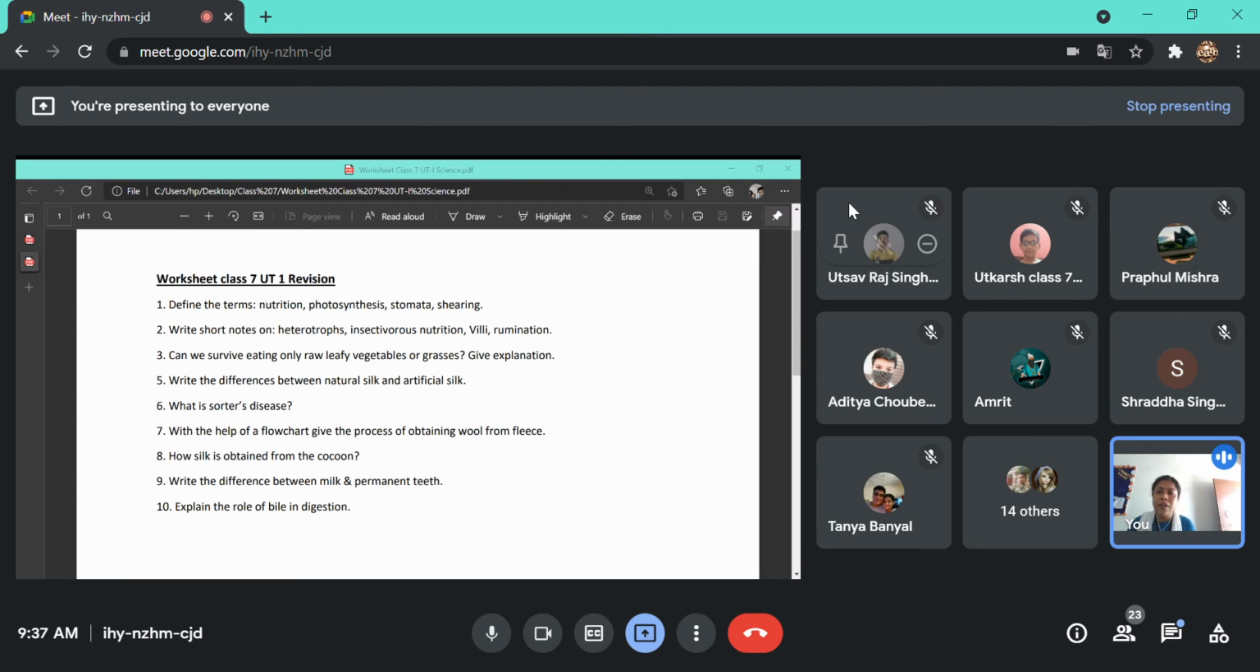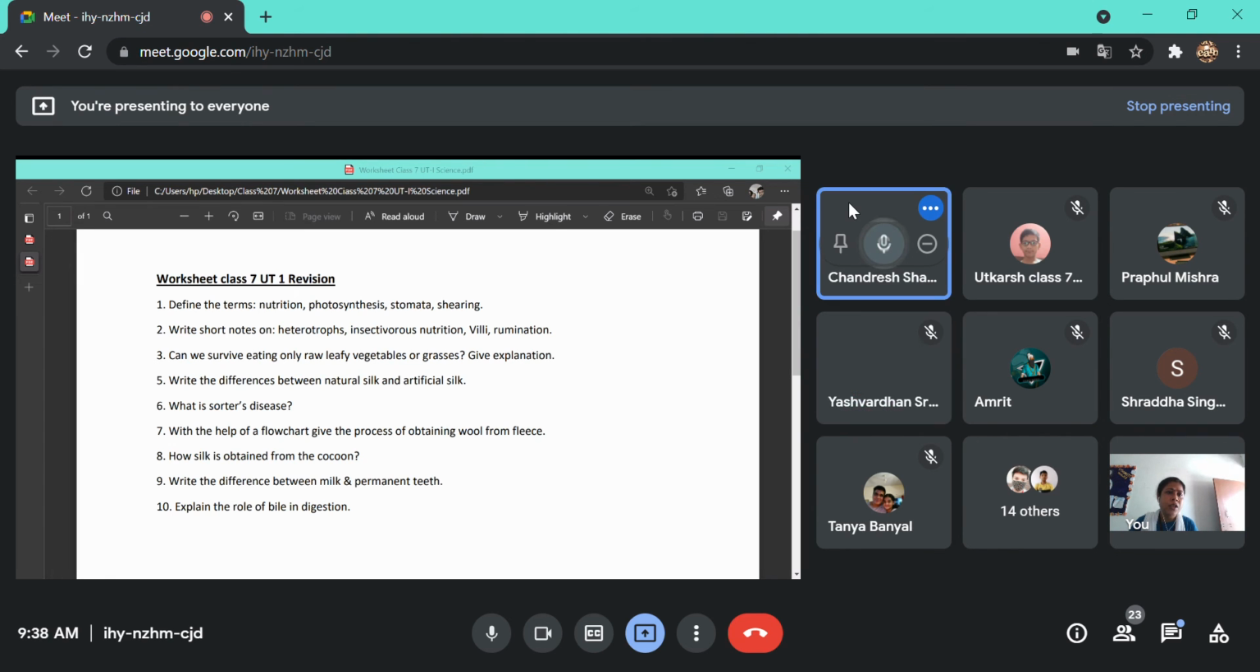Okay, question number 7: with the help of a flowchart, give the process of obtaining wool from fleece. We obtain wool from the fleece of the sheep or other animals. So how? What are the different steps we have done already? You have to mention them in a flowchart. Yes, who will give me the answer? Chandresh, are you there?